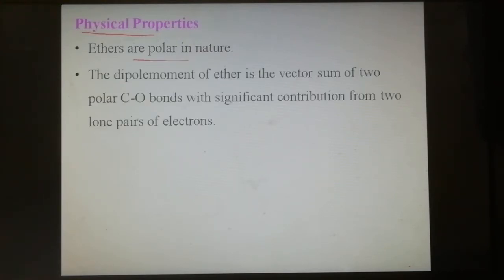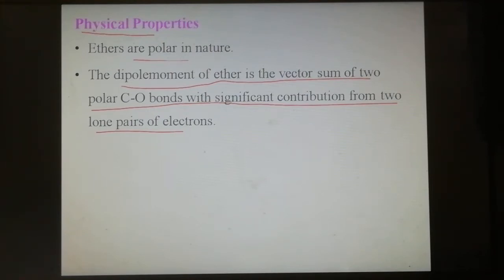The dipole moment of ethers is the vector sum of two polar C-O bonds with a significant contribution from two lone pairs of electrons on oxygen.